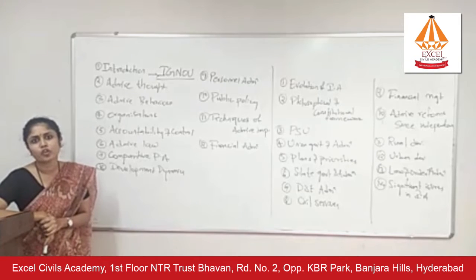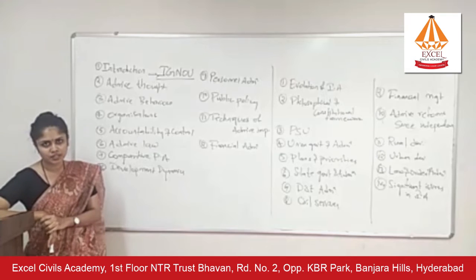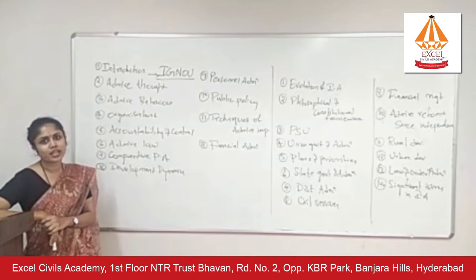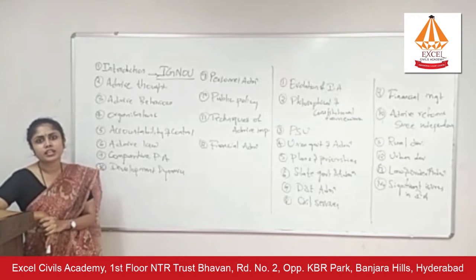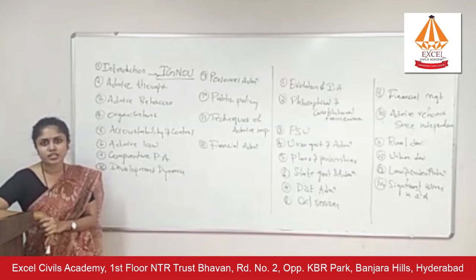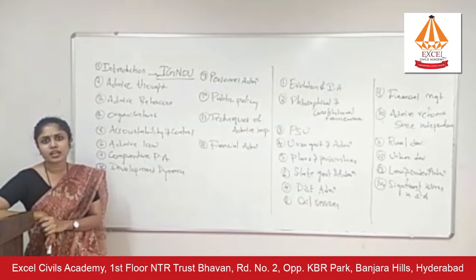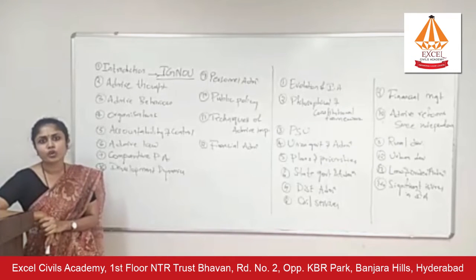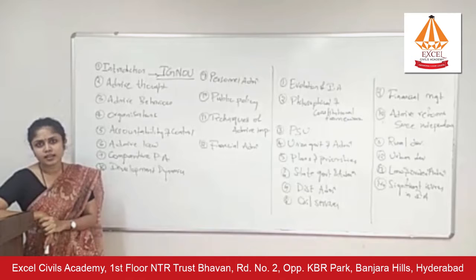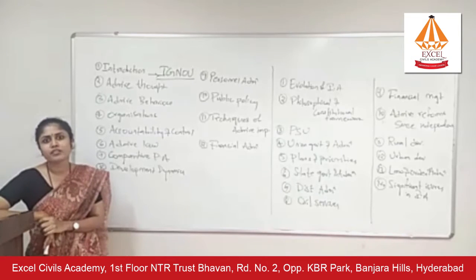Right, today's session would be on how to score 300 plus in public administration. Now, before we get into the details, first I need you to understand the importance of the optional subject. At least 500 marks you would be scoring from the optional subject alone. And if you want to find your name in the final list, you need to score at least 280 plus. Okay, so it is very, very important.